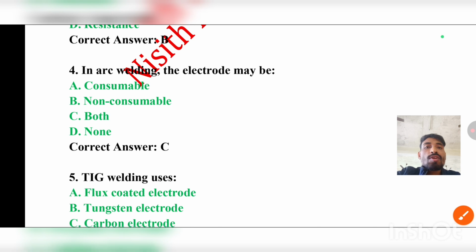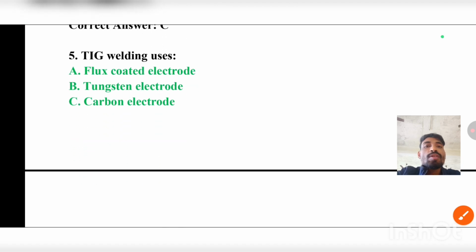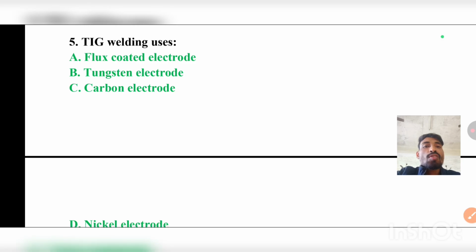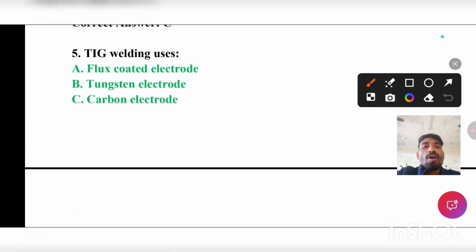Question number 4: In arc welding the electrode may be consumable, non-consumable, both, or none. The correct answer is option C, that is both. That means it can be both consumable and non-consumable. Question number 5: TIG welding uses — the options are flux coated electrode, tungsten electrode, carbon electrode, or nickel electrode. The correct answer will be option B, that is the tungsten electrode.